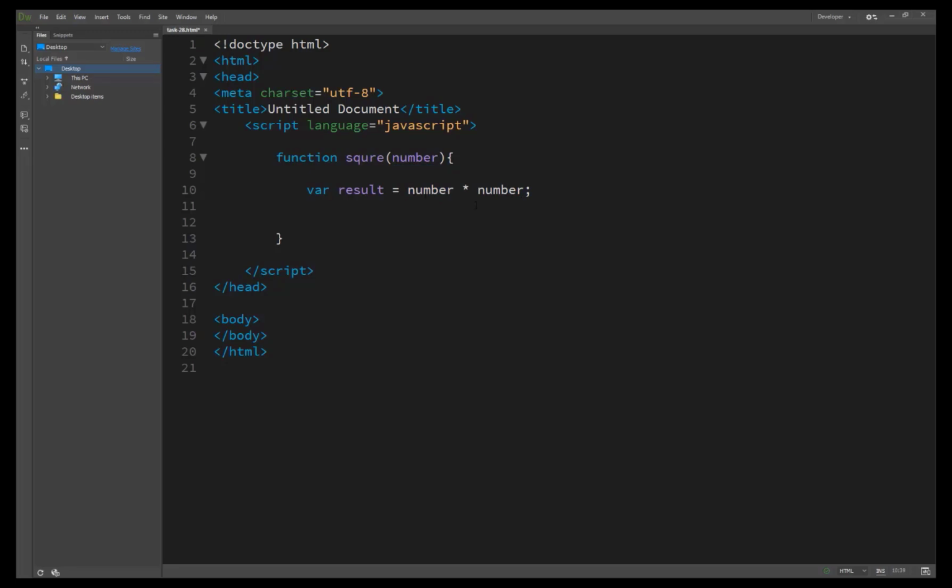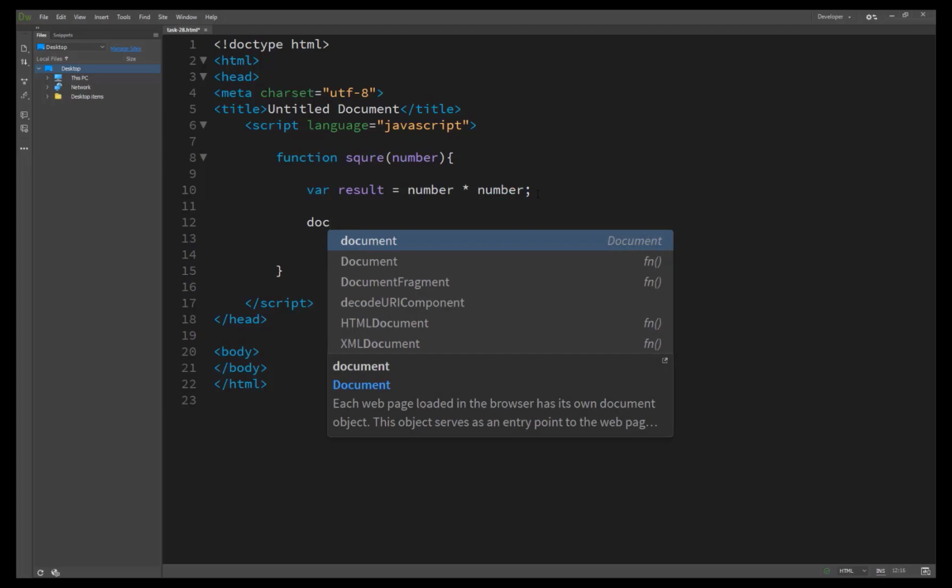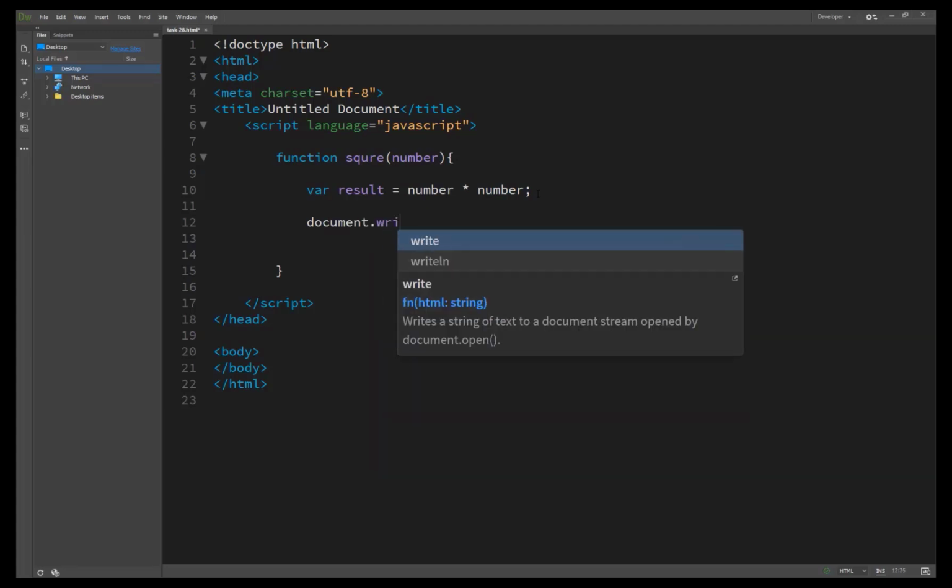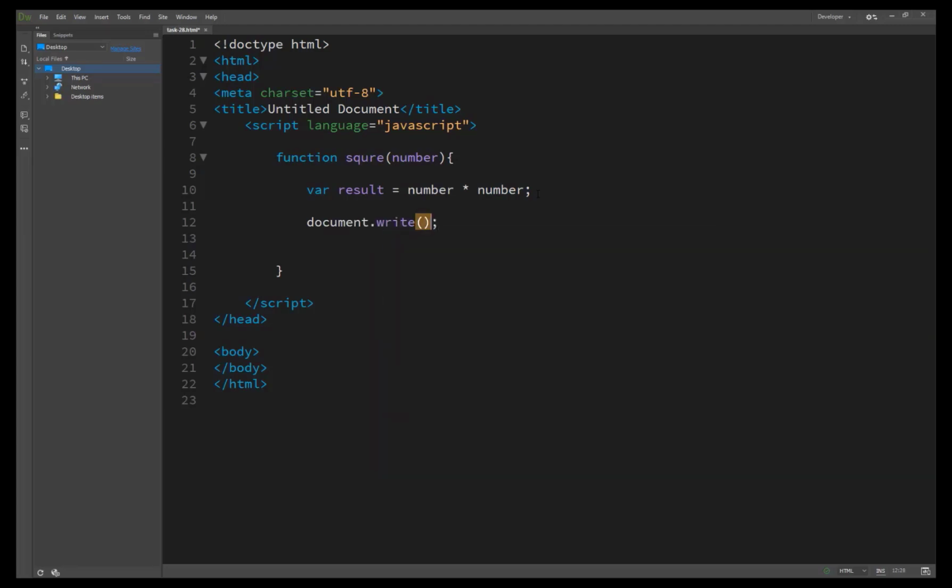So we take the result and type document.write, and inside we pass the result. And now this is the main function. We have just been passing in arguments.